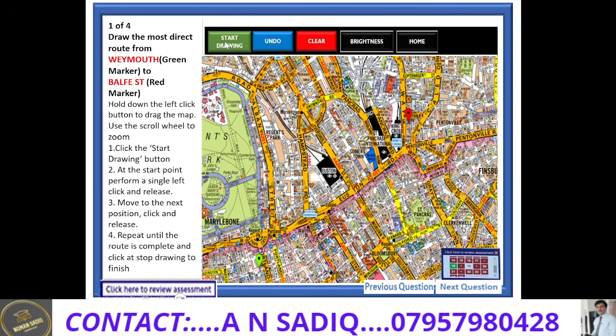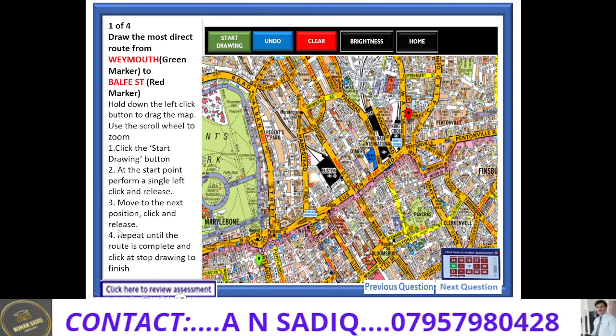And these are the buttons or route drawing controls with the help of which you could perform different functions on your topographical route. These are start drawing button, undo button, clear button, brightness button, and home button. And I will let you know the functionality of these route drawing controls in a bit.